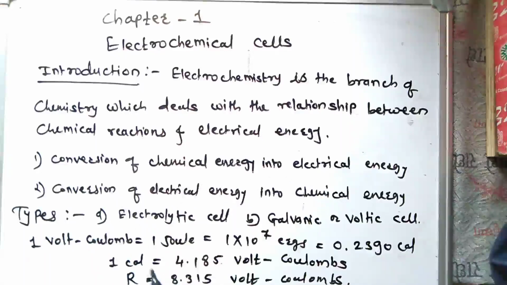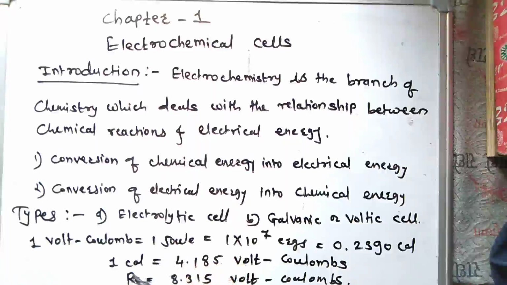So, in the study of electrochemistry, the following are the two types of cells which are frequently referred to. One is the electrolytic cell, another one is the galvanic cell, which is also called the voltaic cell. The electrolytic cell is the arrangement in which electrical energy is used to bring about a desired chemical change, or it is defined as the device which can convert electrical energy into chemical energy.